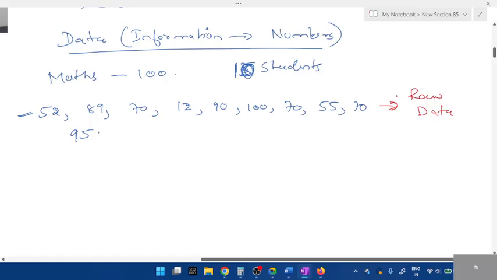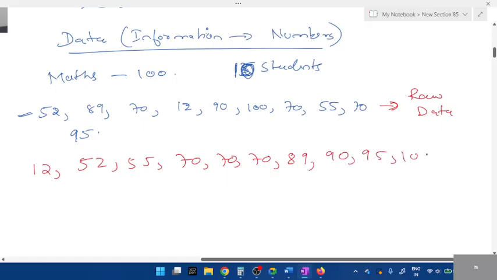Why do we call it raw data? Is it arranged in order, ascending or descending? No. This is the actual information. For example, in the 10 students, I randomly ask them, and these are the random numbers. If I arrange them in ascending order, 12 comes first, then 52, then 55. 70 is present 3 times. Then 89, 90, 95 and 100.